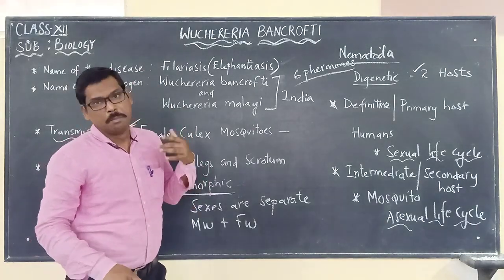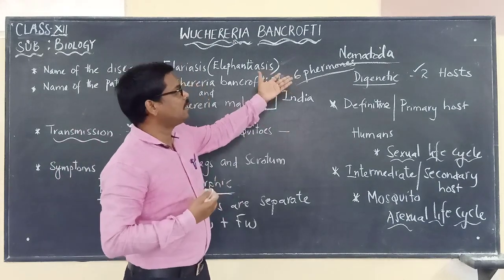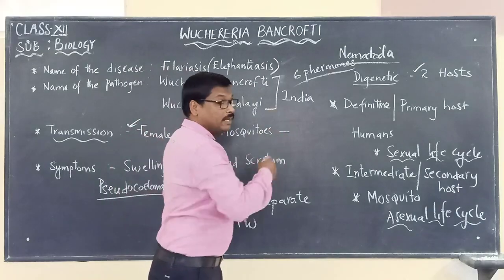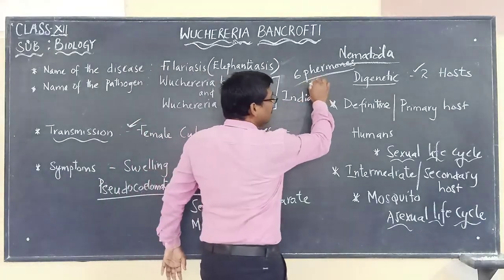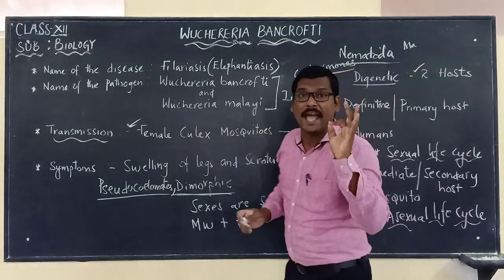And how will the male worm identify these 6 pheromones released by the female?